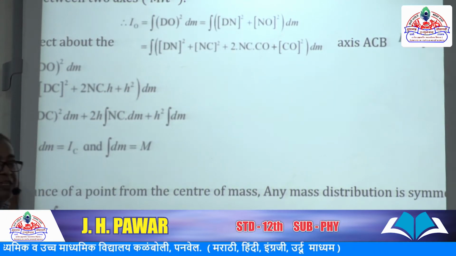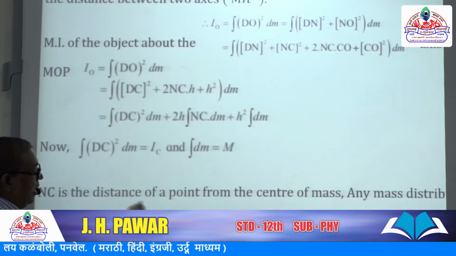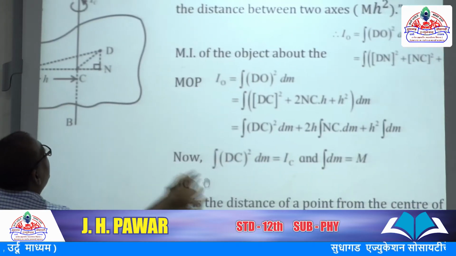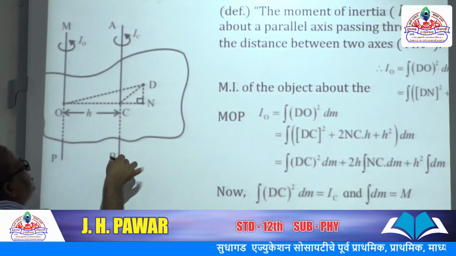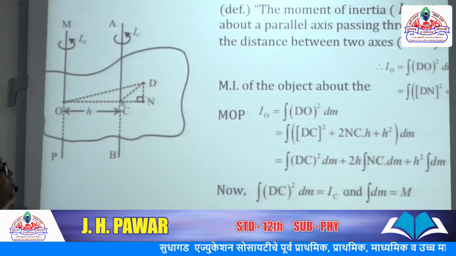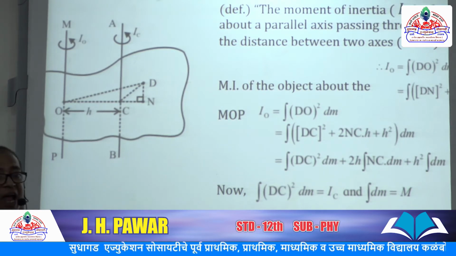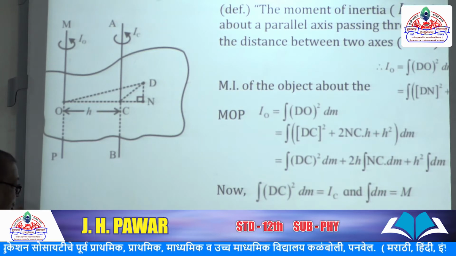Then by the definition of center of mass, the integration of NC dm equals 0. Directly you can take it. Another method is also there. I am taking your x-axis, your y-axis, and the center of the xy axis is situated at the origin of the xy plane. So x and y are 0.